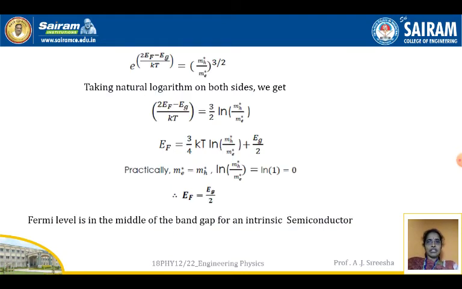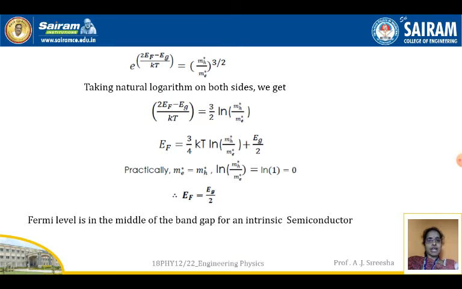Doing the simplification, you will be getting e to the power of 2 Ef minus Eg by kT is equal to Mh star by Me star whole to the power of 3 by 2. Taking natural log on both the sides, e gets cancelled. So 2 Ef minus Eg by kT is equal to 3 by 2 ln Mh star by Me star. Rearranging the terms, you will be getting Ef is equal to 3 by 4 kT ln of Mh star by Me star plus Eg by 2.